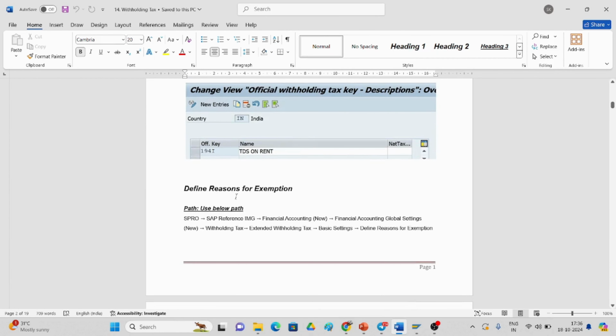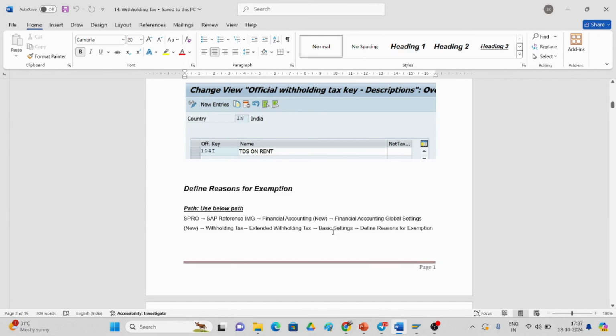And what I have to do is define reasons for exemption. Is there any exemption, like if the company is in an SEZ, special economic zone, they will waive off the withholding tax, where we will be getting the certificate from the government. So we will see here semi government in basic, define reasons for exemption.